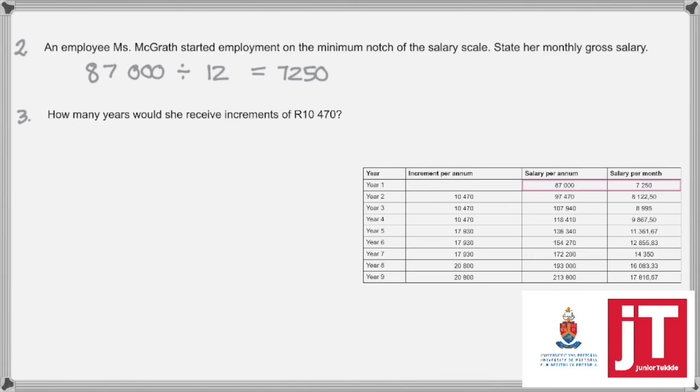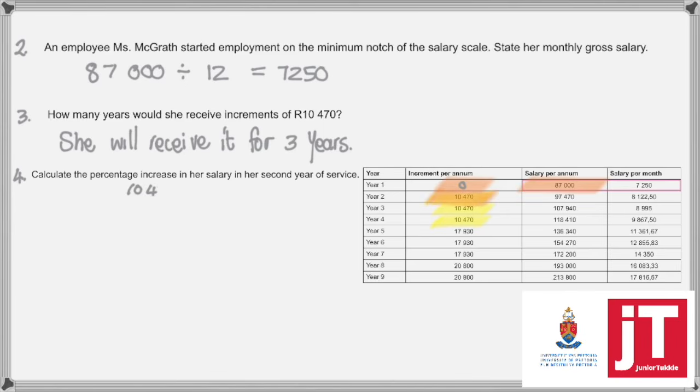Then number 3, how many years would she receive an increment of 10,470? So let's look at the scale that we've just done. So you will see there that we received it for 1, 2, 3 years before we increased it. Okay. Then question number 4, it says calculate the percentage increase in her salary in the second year of service.